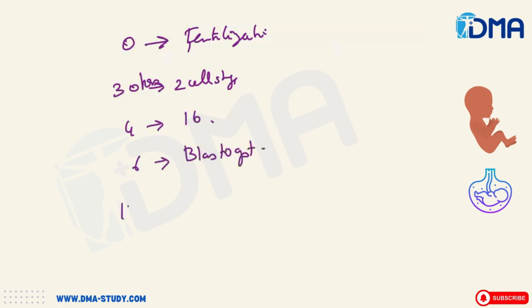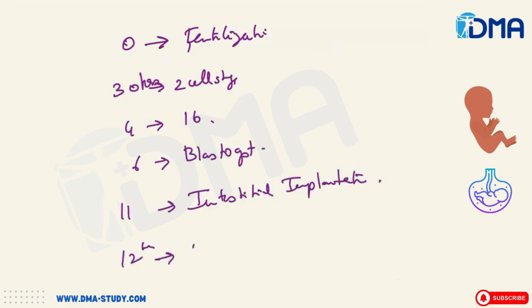The 11th day will be the interstitial implantation. Then the 12th day will be the uteroplacental circulation. It will start forming, and 650 ml per minute of blood will go to the fetus.